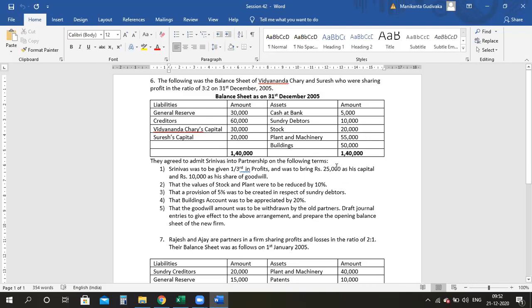Again, cash amount is coming into the organization. Yes or no? Cash or bank account debit to new partner's capital account. It is same as your goodwill. Am I clear? Now concentrate.